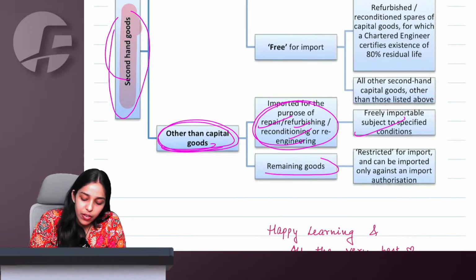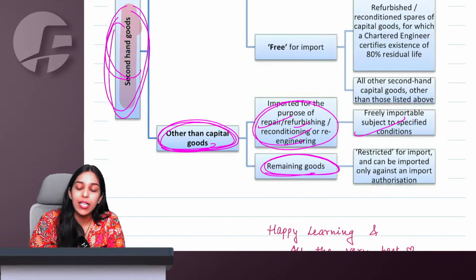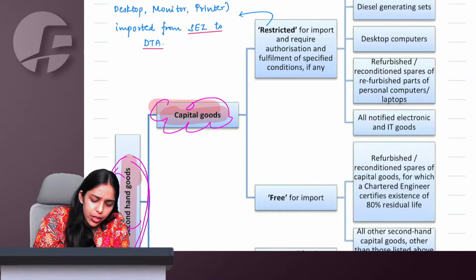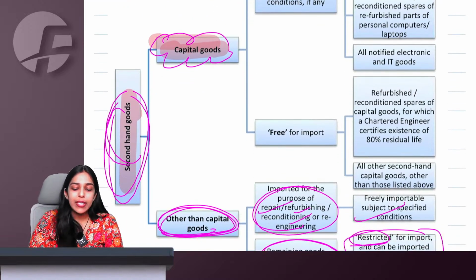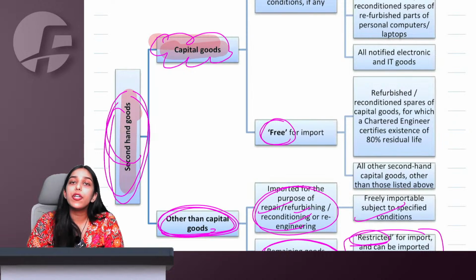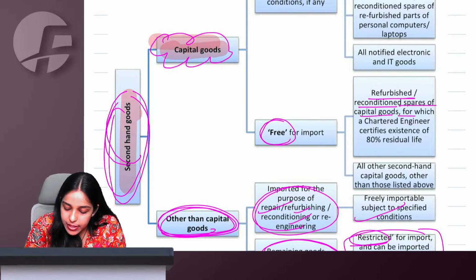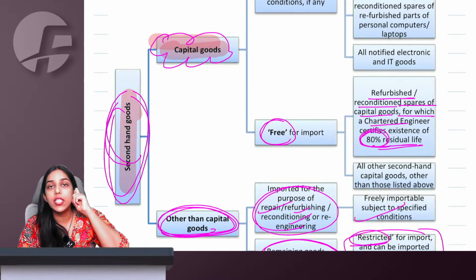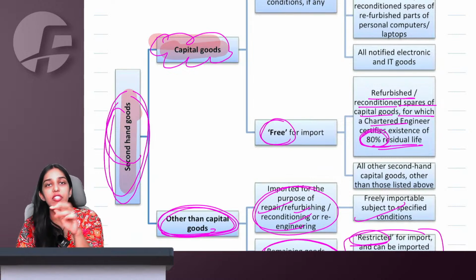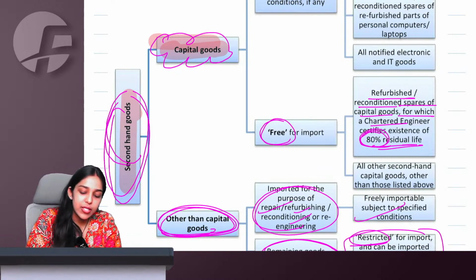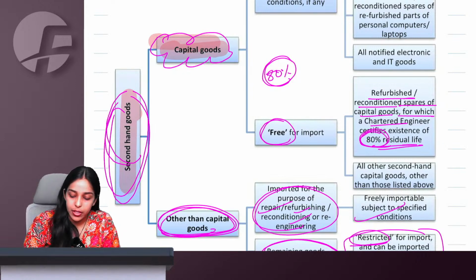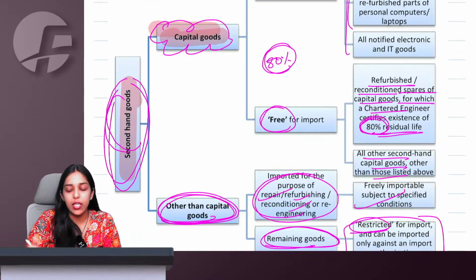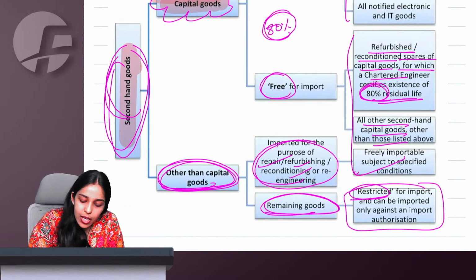Other than this, if I want to import capital goods and they are second hand, I will always have to take authorization. They are restricted. But particularly for capital goods, we are saying, second hand capital goods are free. If I want to import any refurbished, reconditioned spares capital goods, at least 80% residual life should exist. So an engineer gives a certificate that even if this machine or these capital goods are second hand, it still has 80% life left in it. Or for all the other capital goods other than this list that is given, we say that these things are free for import.